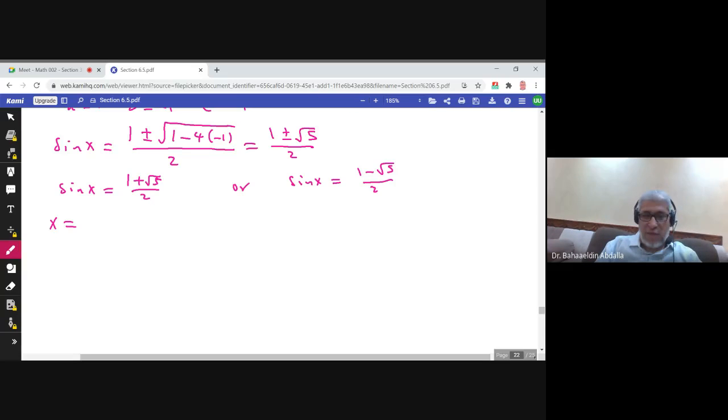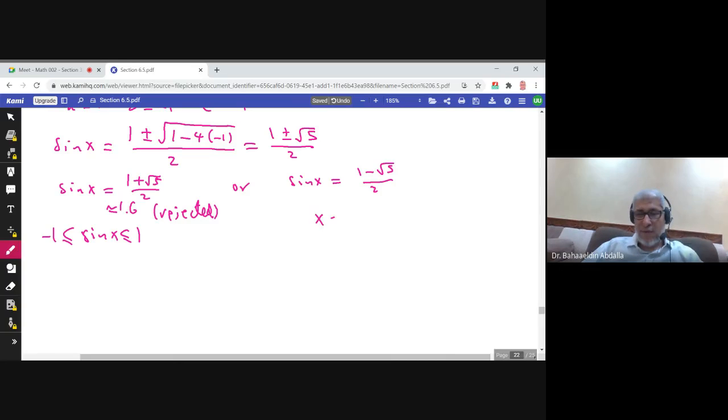If you compute (1 plus square root of 5) over 2, it is 1.6. We said that sine x is always between -1 and 1. It cannot be 1.6. So this equation has no solution.